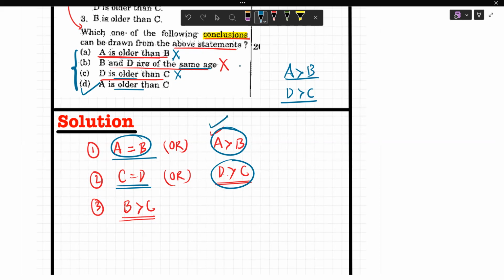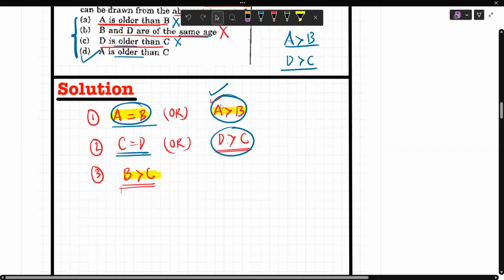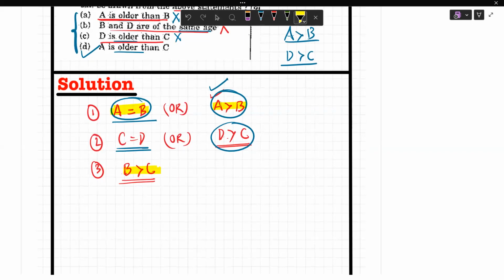Let us check. When something is asked, like A is older than C, you need to see where the statements of the inequalities are, where A is involved and C is involved. Now you have to link them. It says A is greater than B or A is equal to B. Another statement, where C is involved, is B greater than C. Can you link? What is the bridge between A and C? The bridge between A and C is B.